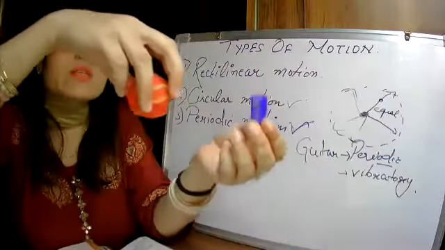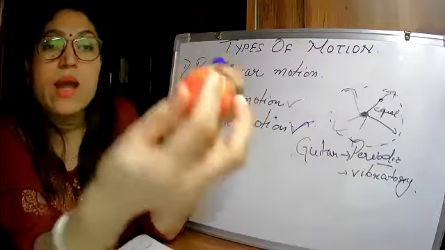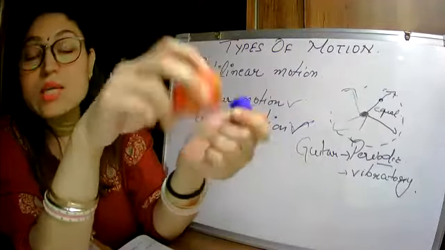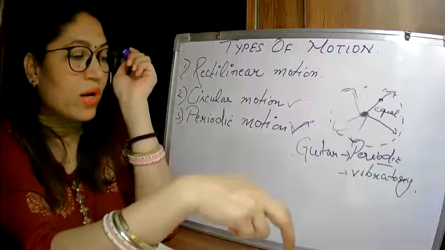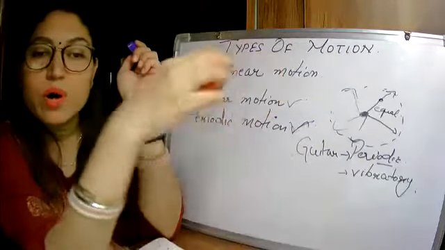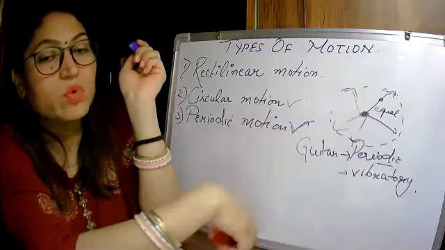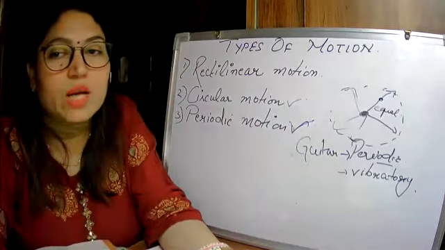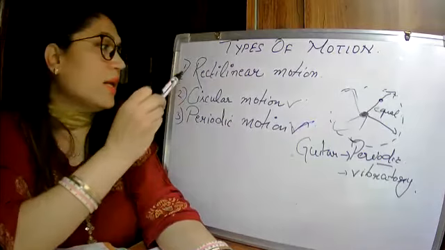Rotation means rotating on its own axis, and revolution means revolving around the sun. If I throw the ball like this, no doubt the ball is covering a straight path. When any object moves along a straight path, that is rectilinear motion.